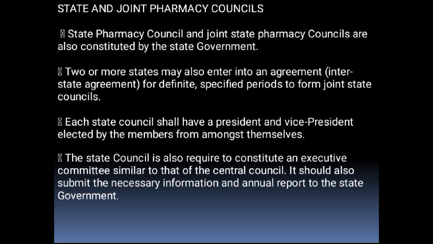When two or more states enter into an interstate agreement for a definite or specific period, it forms joint state councils. Each state council shall have a president and a vice president, which is elected by the members from amongst themselves. The state council is also required to constitute an executive committee similar to that of the central council. It should also submit the necessary information and annual report to the state government.